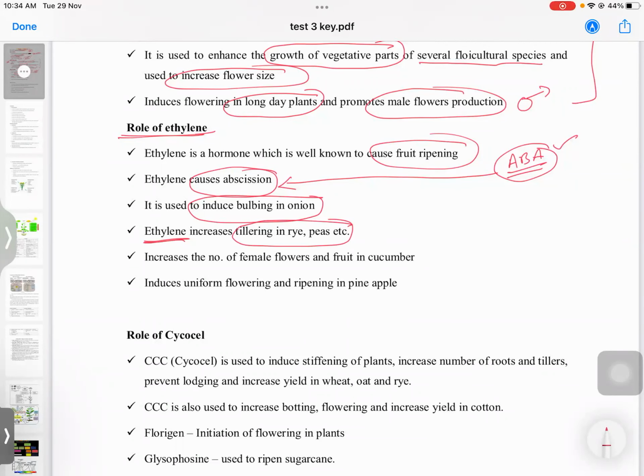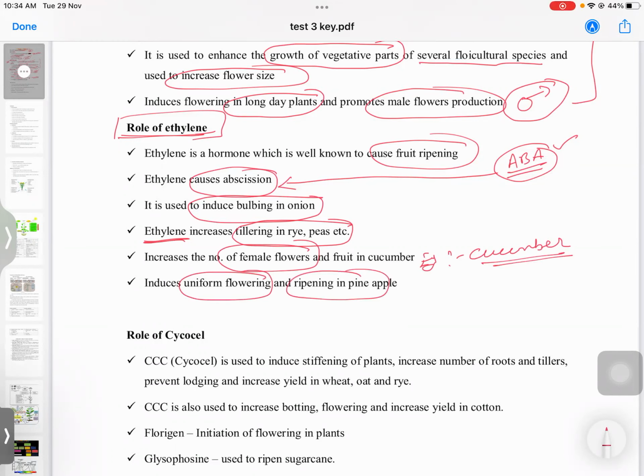As you saw here gibberellin induces male flower production, but ethylene is involved in female flower production. Example is cucumber. It also induces uniform flowering and ripening in pineapple. This is also important. You just need to remember.